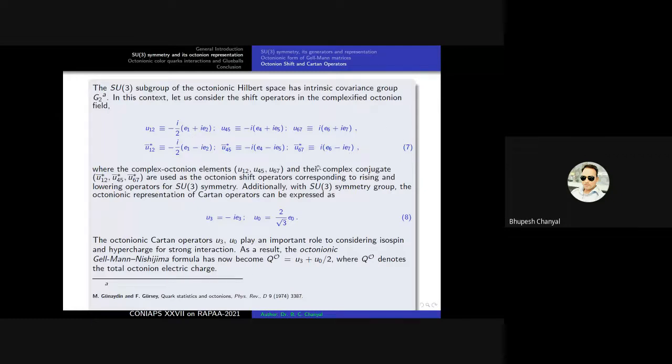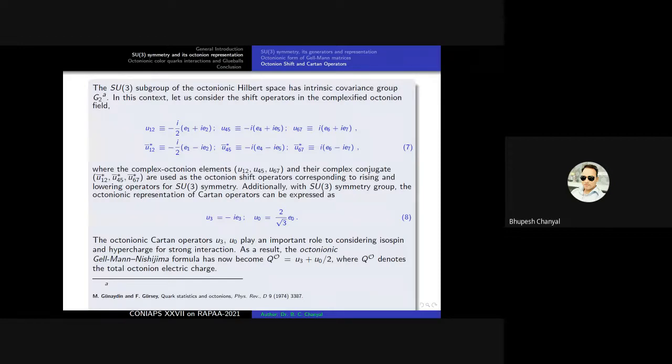So these are the 6 shift operators for the octonion case, where E1, E2, E3 to E7 are the octonion basic elements. The complex octonion elements and their conjugates are indicated here. A shift operator behaves like a raising and lowering operator for the SU3 symmetry.